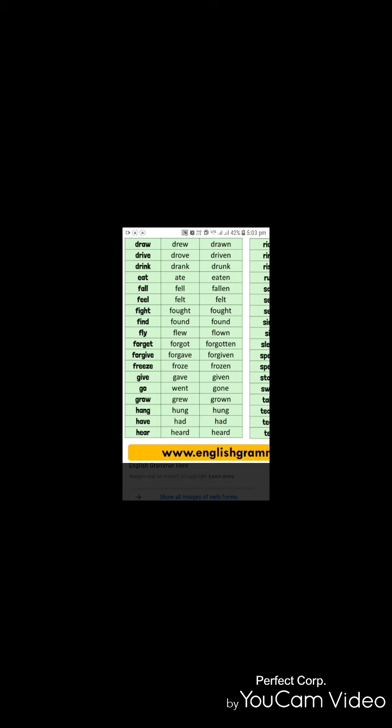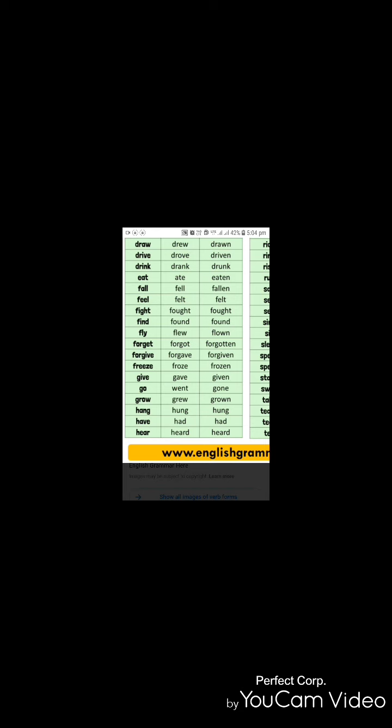Yeah, the third example is present perfect. Once again, I repeat. Simple present, I give a mango. Simple past, I gave a mango. Simple future, I will give a mango. Present perfect, I have given a mango. Past perfect, I had given a mango. Future perfect, I will have given a mango.